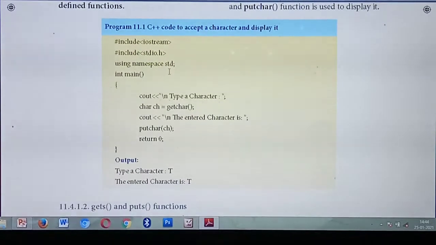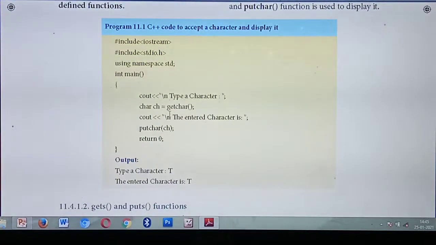Then what's the third line? Using namespace std. Then you will write the main function. Inside the main function, you display with cout, type a character. Here the user types any letter, for example A, B or C, any one character from the keyboard. That character is taken as input by using which function? getchar(). What's the use of getchar()? It is mainly used to get input from the keyboard as a single character.